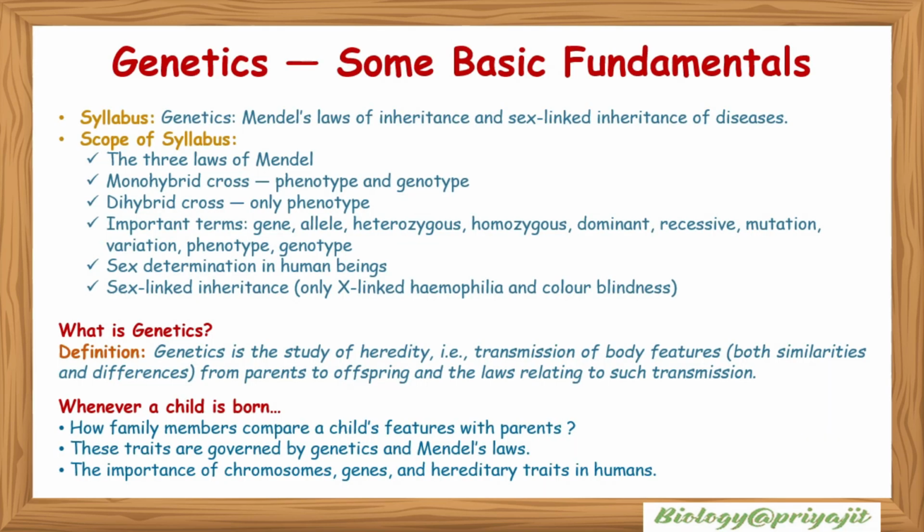Genetics, some basic fundamentals. This is the name of the chapter, and the syllabus and scope of the syllabus are given in this presentation. Three laws of Mendel, monohybrid cross, dihybrid cross, important terms like gene, allele, heterozygous, homozygous, dominant, recessive, mutation, variation, phenotype and genotype. Now first of all, we should know the sex determination in human beings and sex-linked inheritance and mutation.